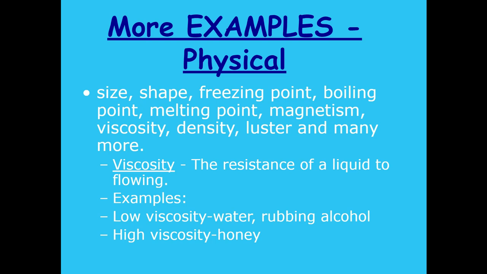Viscosity is how quickly something flows. Density is mass divided by volume. Luster is if it's shiny, and many more. So viscosity is the resistance of a liquid to flowing. If I pour out water, it pours really quickly. If I pour out honey, it pours really slowly.